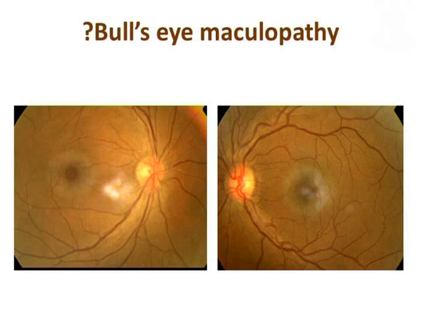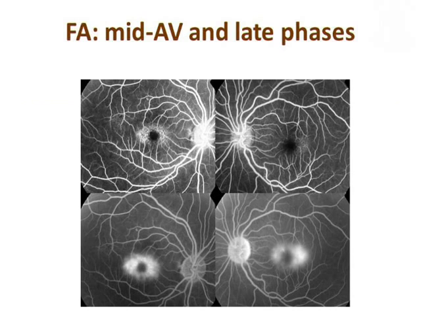We have a very large number of cases of macular telangiectasia which were referred as bullseye maculopathy. Some of them come with even ERG, which is invariably normal, and color vision, fields and other investigations. If you just do a fluorescein angiography, you can see the cause. You can see the classic telangiectasia in the mid-AV phase and the classic leakage in the late phase.